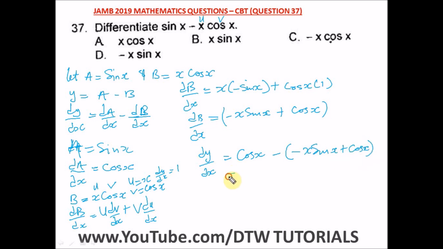So what do we do? Open up the bracket. This negative will multiply everything in the bracket. So we have cos x, then minus times minus gives a positive x sin x, and minus times the positive cos x gives a negative cos x. From here we can cancel out cos x minus cos x, and we are left with y equal to x sin x. So this is our answer, and our right option is option B.